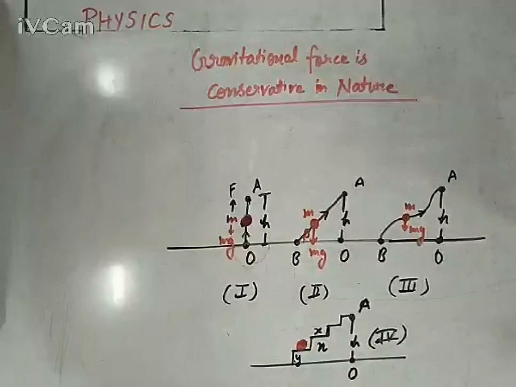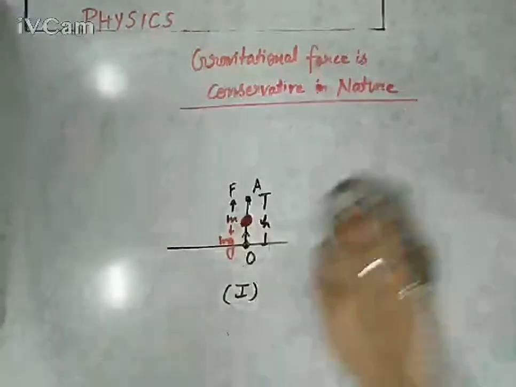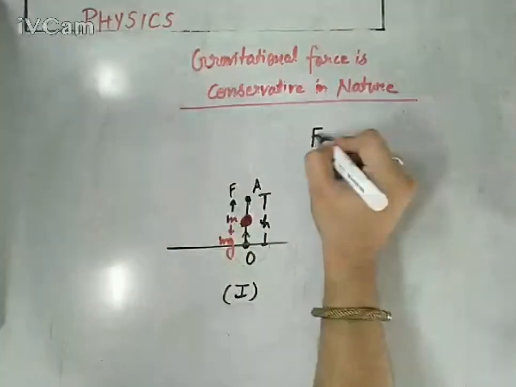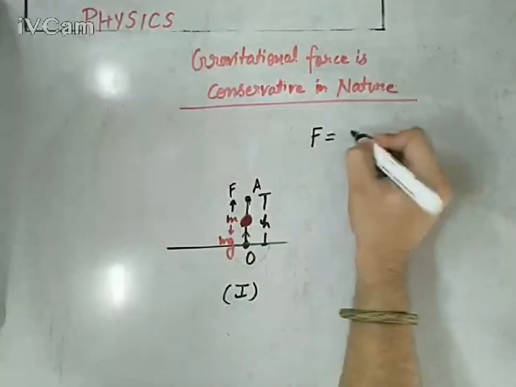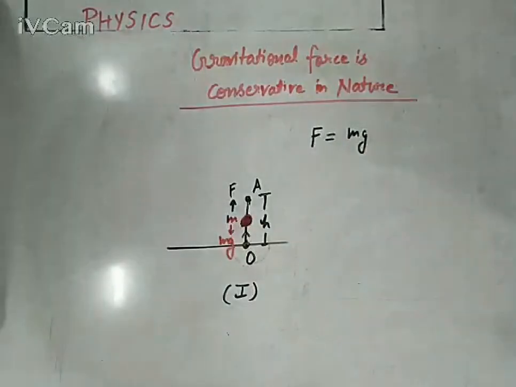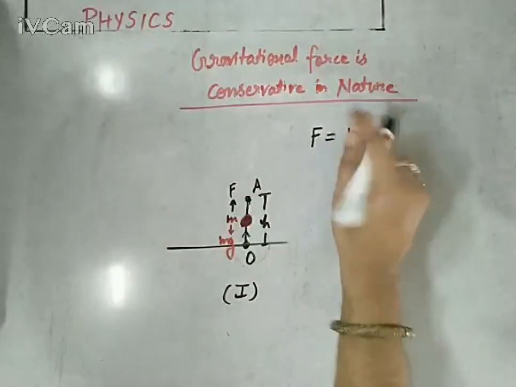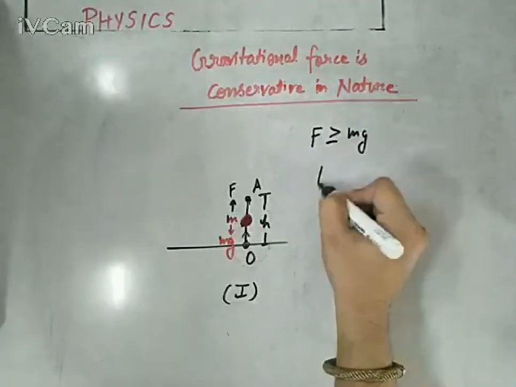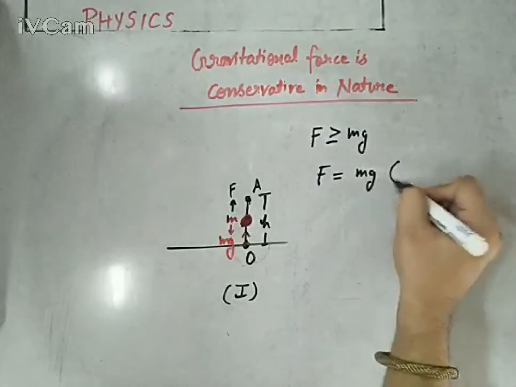Now we need to prove that every time, for the same height against the same gravitational force, you have to do the same work. If we are able to prove it, it will be proved that gravitational force is conservative in nature. So let's start one by one from these cases. Let's focus on the first case. F minimum should be, because we are talking about the extreme case, F must be equal to mg if you want to displace it up to height h, or you can write F must be greater than or equal to mg. We are talking about minimum force, so F is mg.